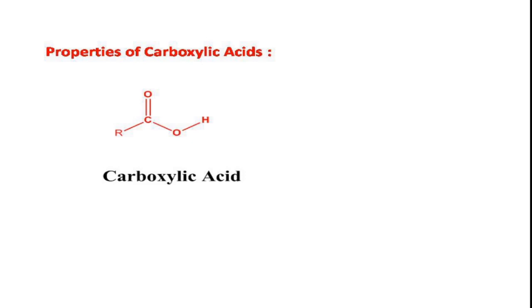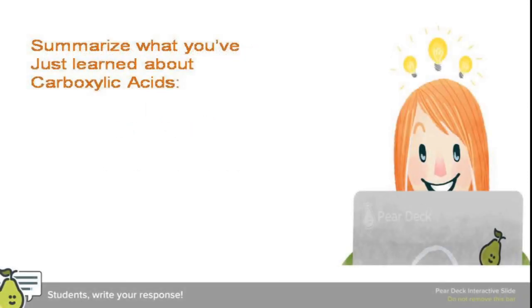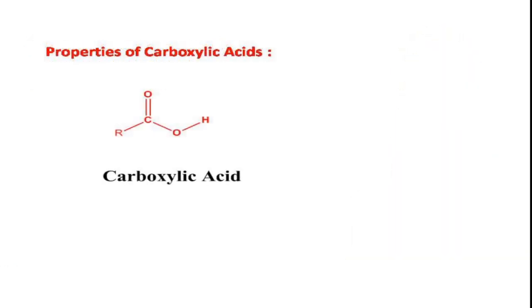Of course, in aromatic carboxylic acids, we can also see reactions at the ring position, which we will discuss along with these properties of carboxylic acids in our next video presentation.